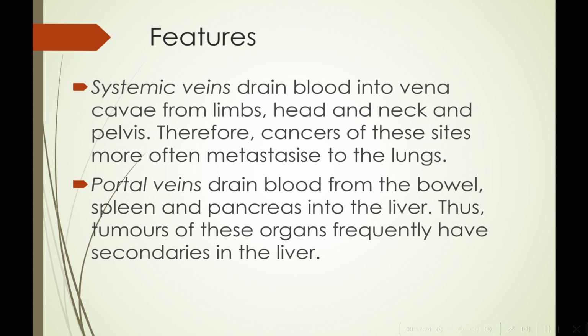Systemic veins drain blood into the vena cava from limbs, head, neck, and pelvis. Therefore, cancers of these sites more often metastasize to the lungs. Portal veins drain blood from the bowel, the spleen, and pancreas into the liver. Thus, tumors of these organs frequently have secondaries in the liver.